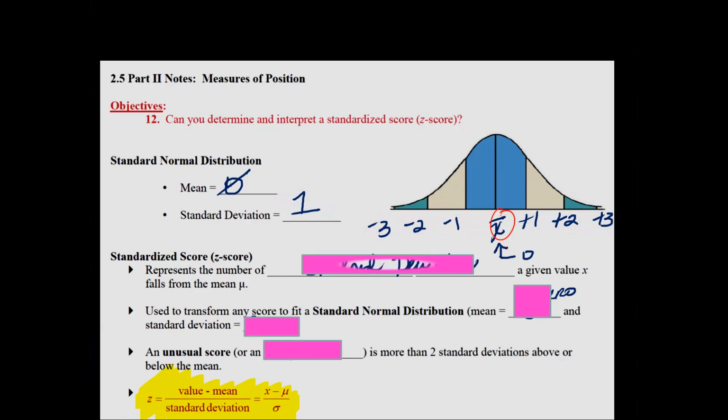A standard z-score represents the number of standard deviations a given value of x is from the mean, which is μ. Using a transformation of the score to fit a standard normal distribution means a mean of 0 and a standard deviation of 1. An unusual score or an outlier is more than 2 standard deviations above or below the mean.